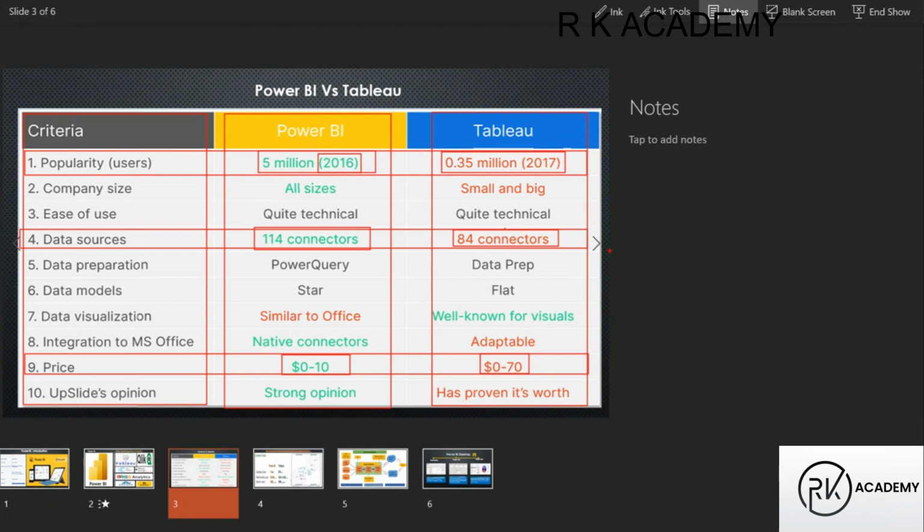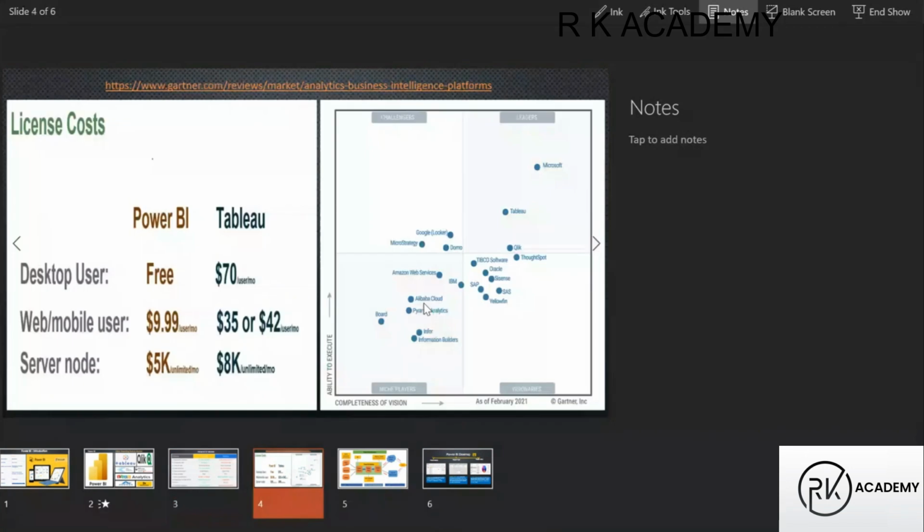Along with this, I want to show you one more proof of why Power BI is in first place and Tableau is in second place. For that, let me go to the next slide. Here, guys, there is one company called Gartner. You can go to this website also. What will this Gartner do? It will give rankings and reviews of analytics platforms or business intelligence platforms. Gartner gives rankings for business intelligence platforms, guys.